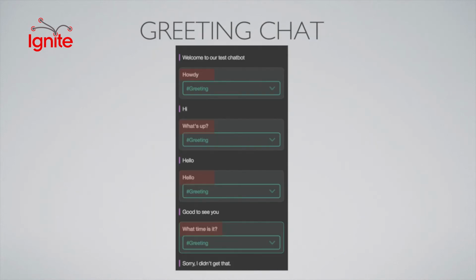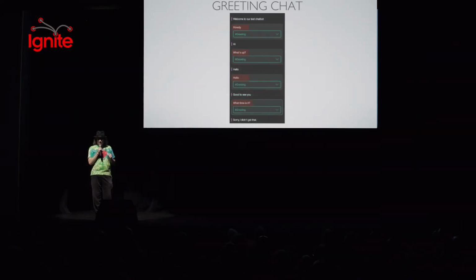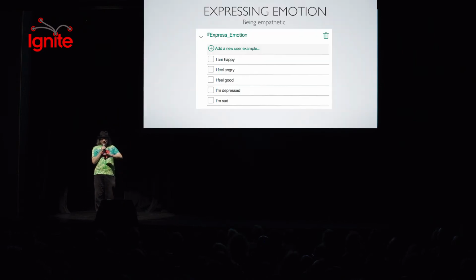So now let's actually take a look at the chat. The red part are the human. The green part is Watson figuring out what your intent was. And then the white part is the computer responding. So a pretty basic chat back and forth. Hi, hello. Not a whole lot going on, but you start getting a sense about how you can actually create a chatbot with a very simple system like that.